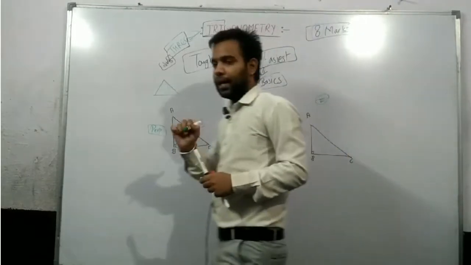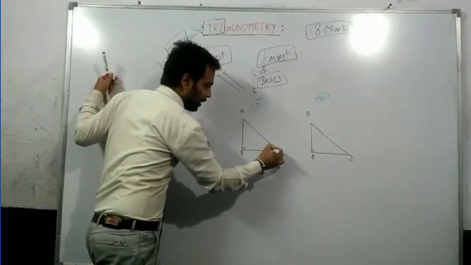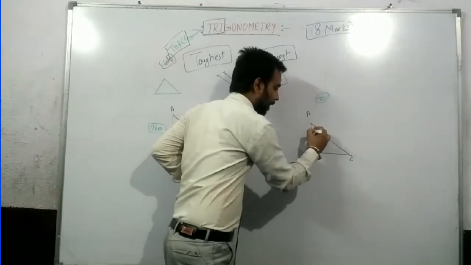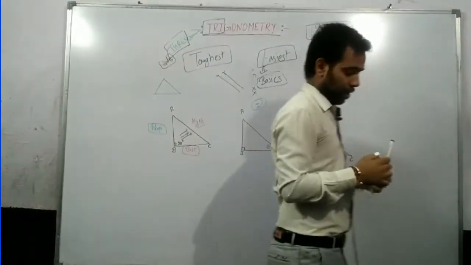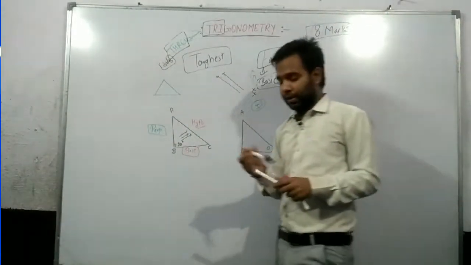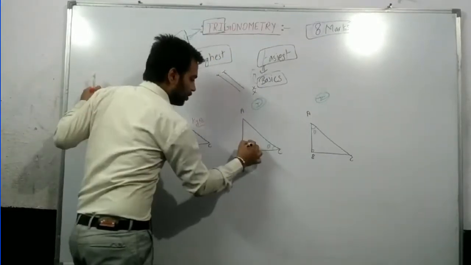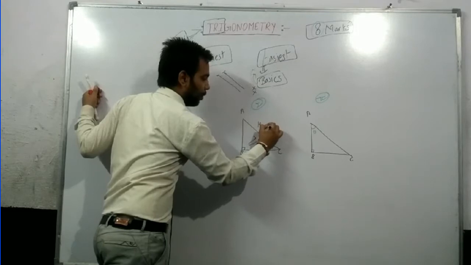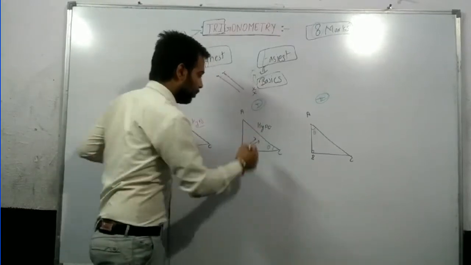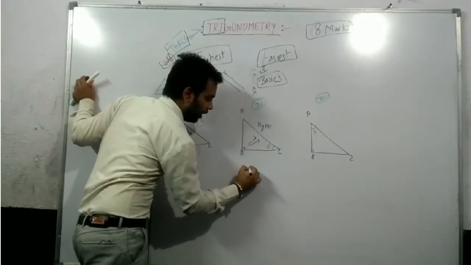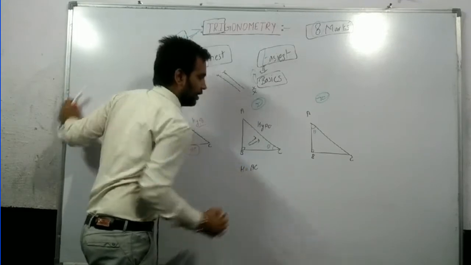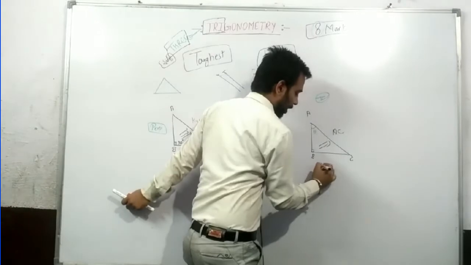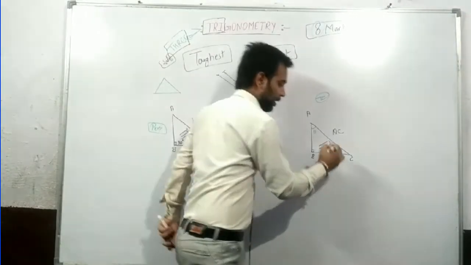The difference is that in the first triangle theta is at C and in the second triangle theta is at A. We all know that the side opposite the right angle is known as the hypotenuse. So in the first triangle the hypotenuse is AC. Similarly, in the second triangle the hypotenuse is AC.